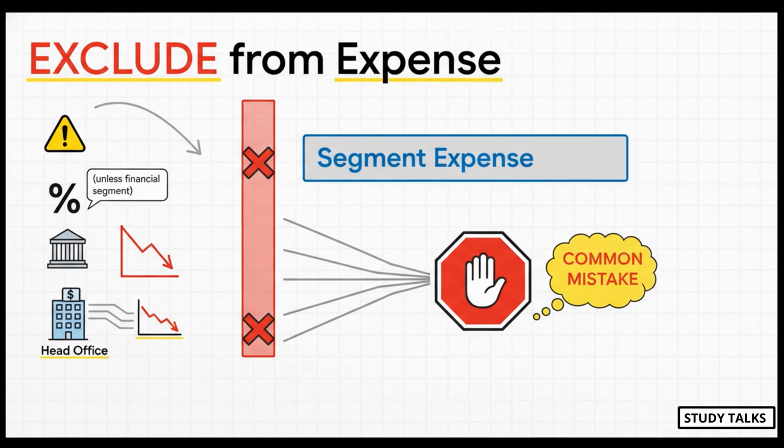This is another big area where students mess up. You've got to exclude extraordinary items. Exclude income tax. You exclude losses on selling investments and general interest expense. Again, unless it's a financial segment. And this last one is huge. You must exclude general head office expenses that you can't logically allocate. Don't just split it 50-50 for no reason. If it can't be reasonably allocated, it stays out. That is a classic mistake to avoid.